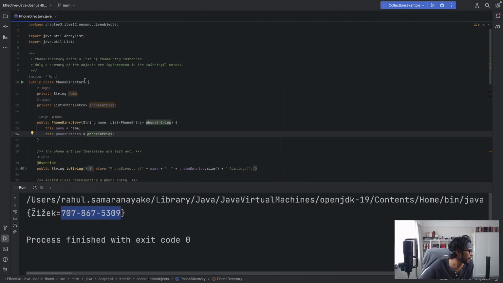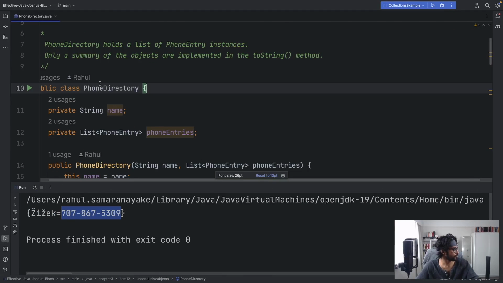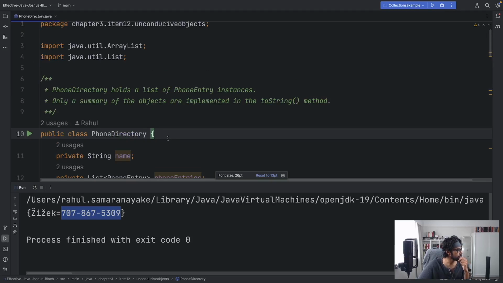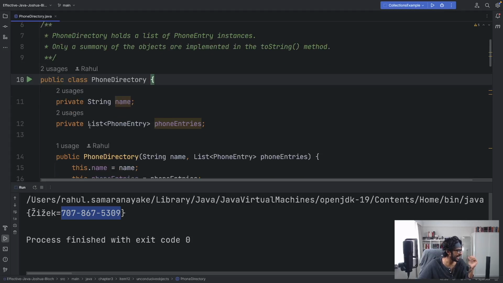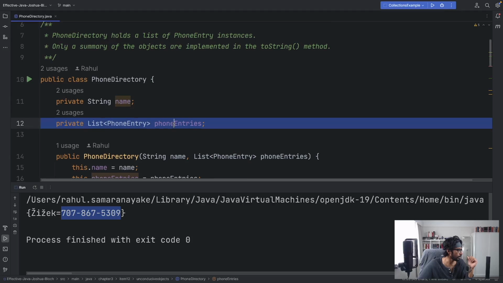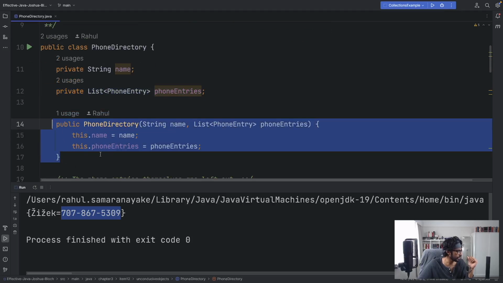Over here, we have a class called phone directory. If you look at the ToString method of this class, which I'll show in a moment, it is a summary of this class. So what do I mean by that? This class has two private fields. It's got a string name and a list of phone entry type called phone entries. And in the constructor, it'll set the values for these two fields.